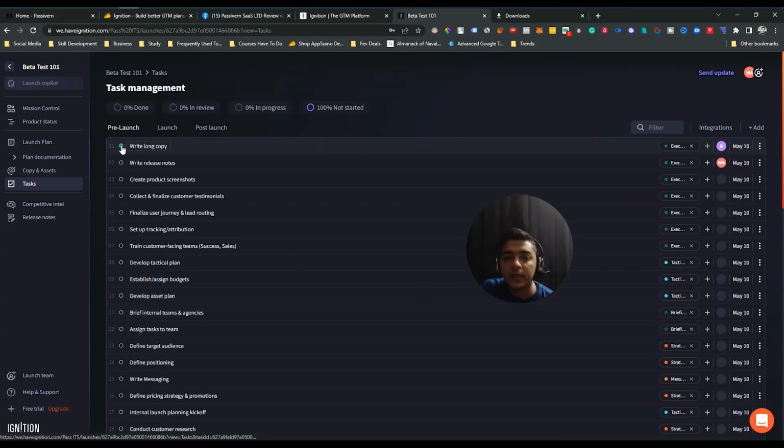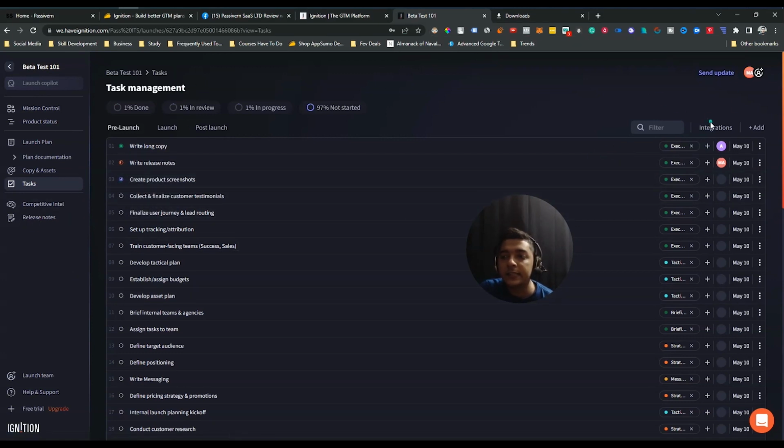After that, if I click here on this bullet icon, from here you can select if it is to do, in progress, in review, or done. Suppose it's done, so I'm selecting done here. And suppose this one is in progress, so I'm selecting in progress. And this one is in review, so I'm selecting in review. So these are the things.